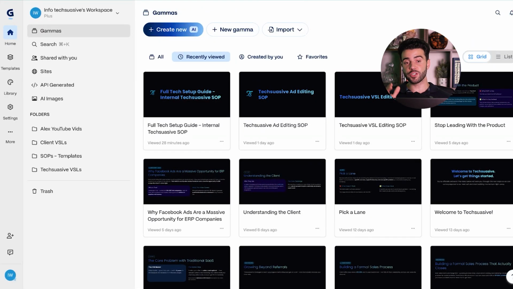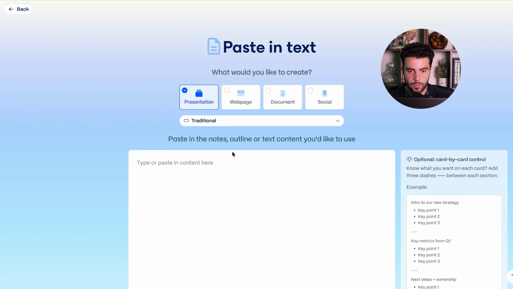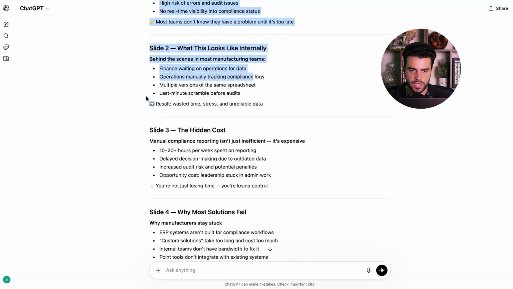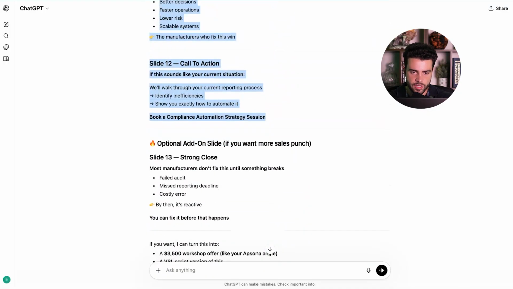All right, and real quick, I'm gonna show you how to create an AI presentation using Gamma in a matter of seconds. So what you're gonna wanna do is hit this create new with AI section. Now you can use a couple of different ones here. What I like to do to give you the best actual output is use the paste in text section right here. And I've just gone ahead and created this simple outline from ChatGPT. You'll wanna put a little bit more work into the actual slides and what you want in the slides, just so that it gives you a better output.